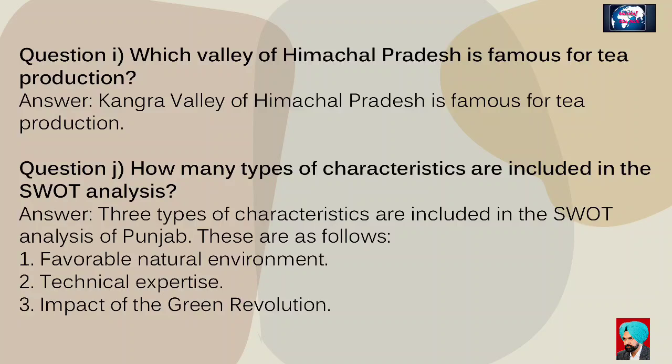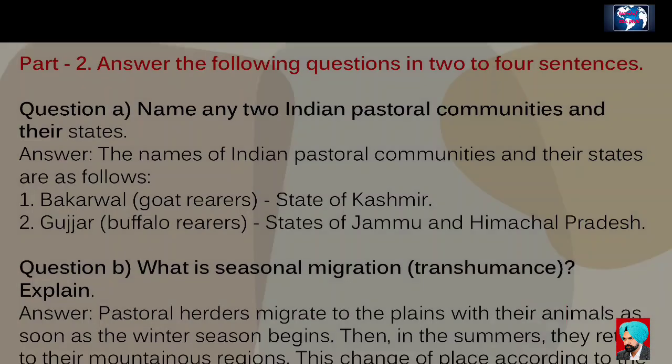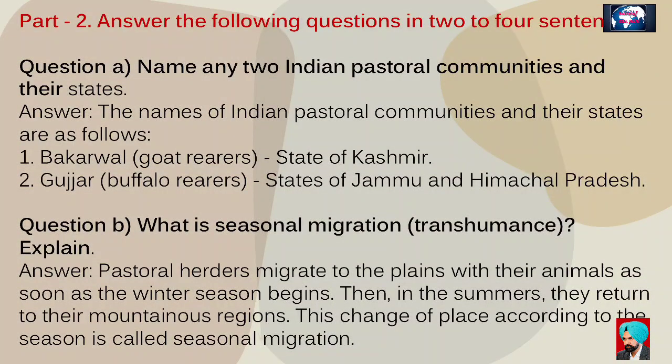These are as follows. First. Favorable natural environment. Second. Technical expertise. Third. Impact of the Green Revolution. Part 2. Answer the following questions in 2 to 4 sentences. Question A. Name any 2 Indian pastoralist communities and their states.